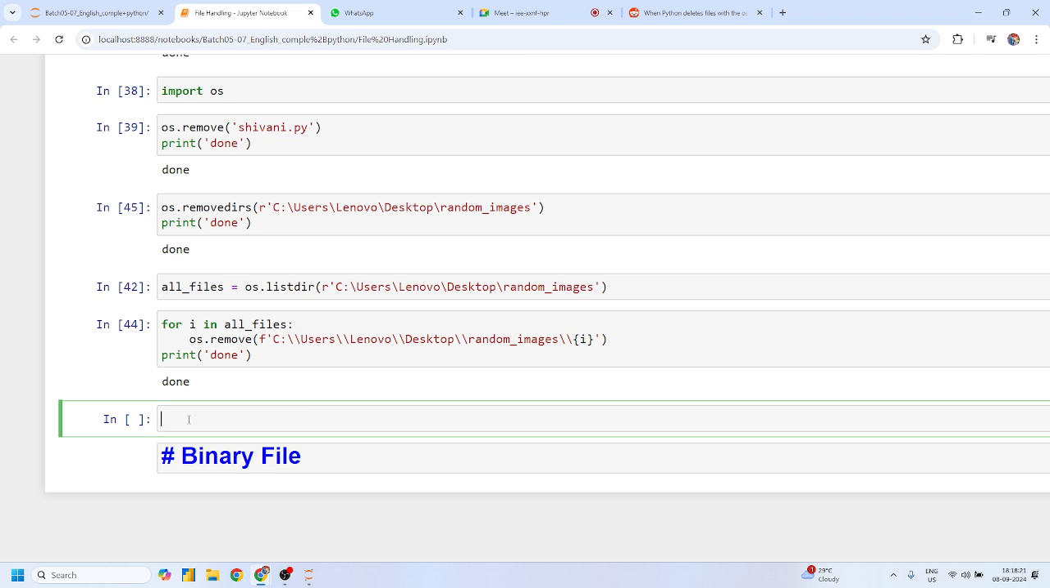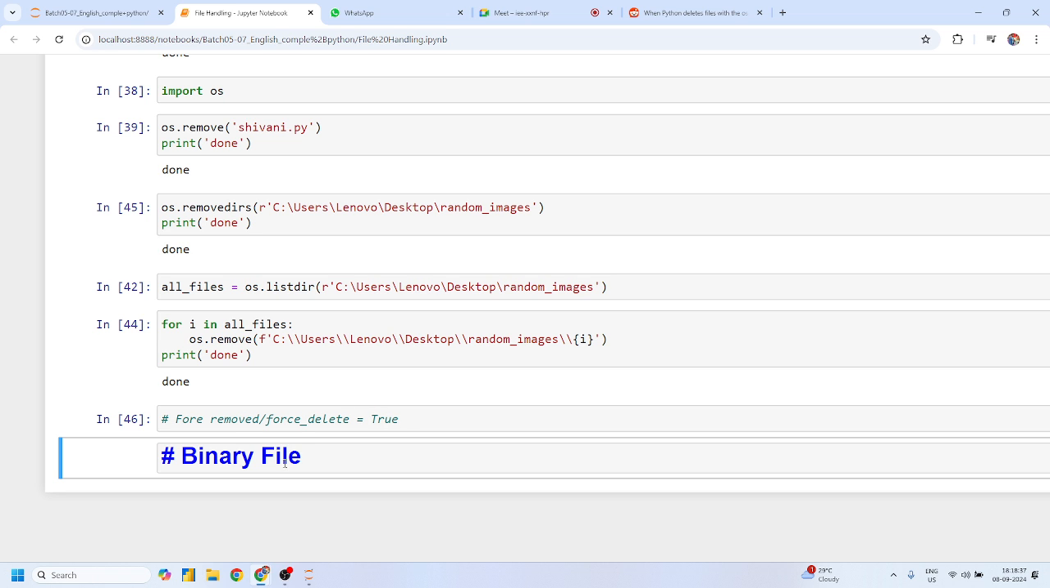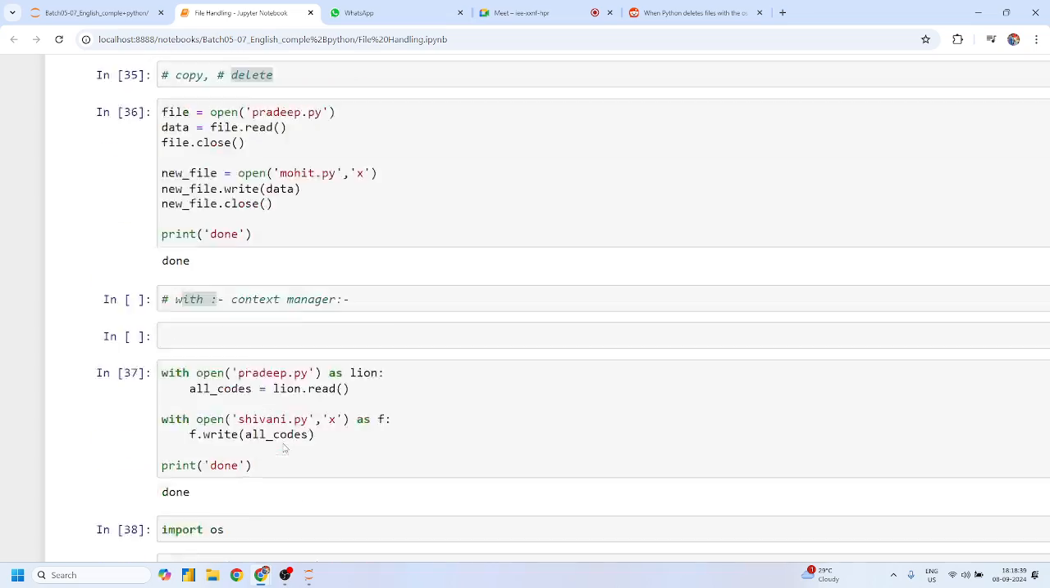Let me just write this. Force remove is equal to, or something related to this. Force delete is equal to true. This argument is something related to this, right? Okay. Now, what is the case of binary files, Shivani?